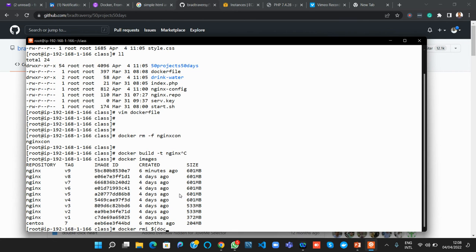Docker images. I want to filter that, name is equal to Nginx.